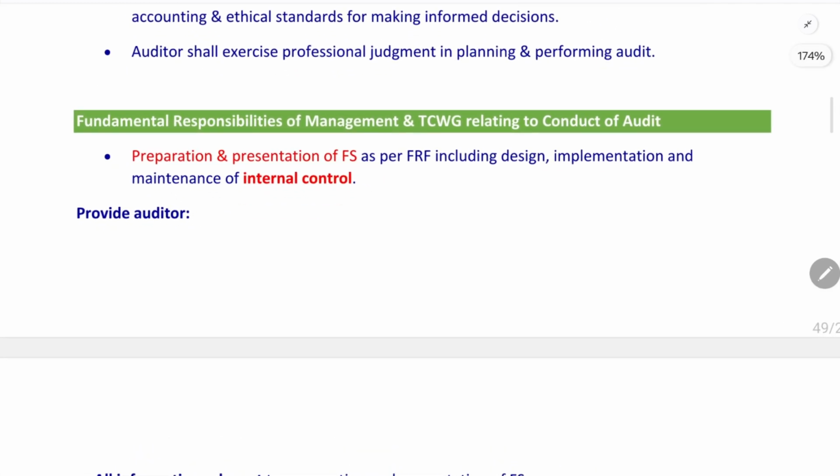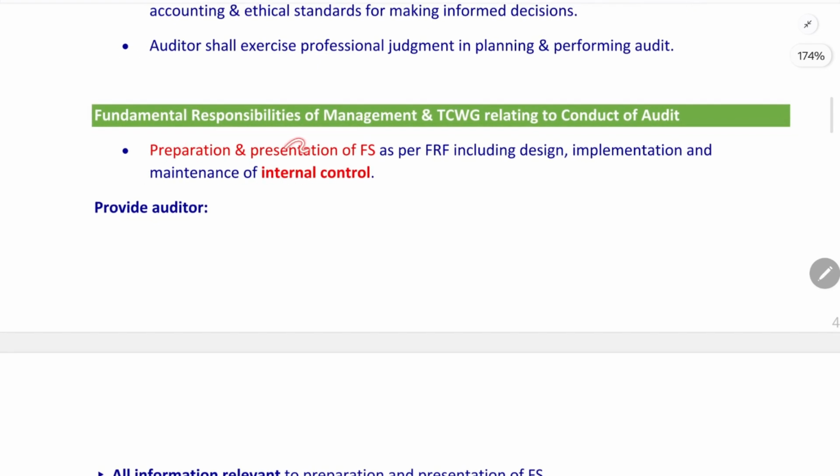The main responsibility of management is preparation and presentation of financial statement as per the applicable financial reporting framework. That is the client's, that is management's, responsibility. The auditor will examine the books of accounts. Only the auditor will conduct an audit. He will not prepare the financial statement. He has to audit the financial statement. He will conduct the examination on the financial statement.